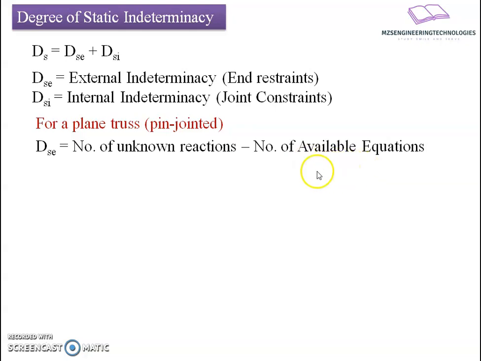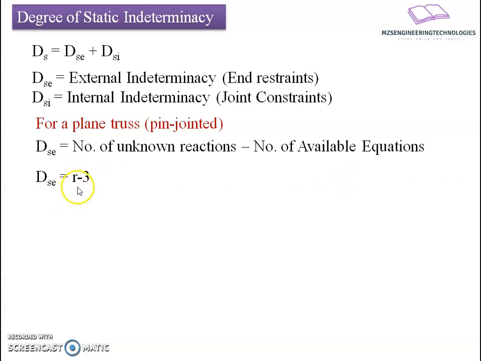These equations are defined depending upon the geometry; a plane truss is a coplanar force system, which is why we have three equilibrium equations. So let us say DSE = r minus 3.